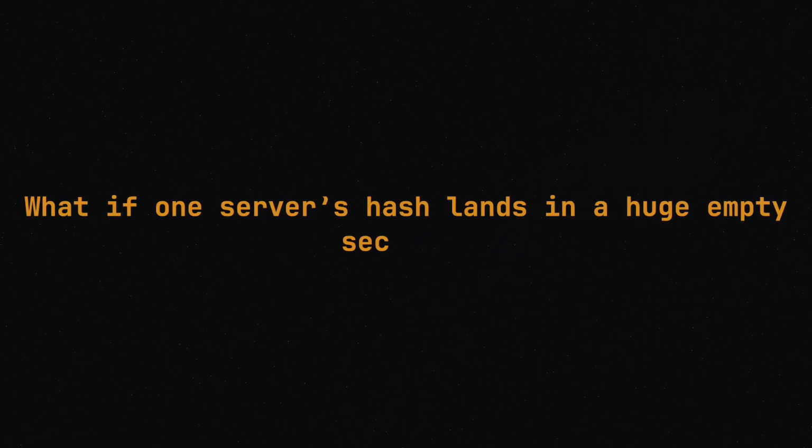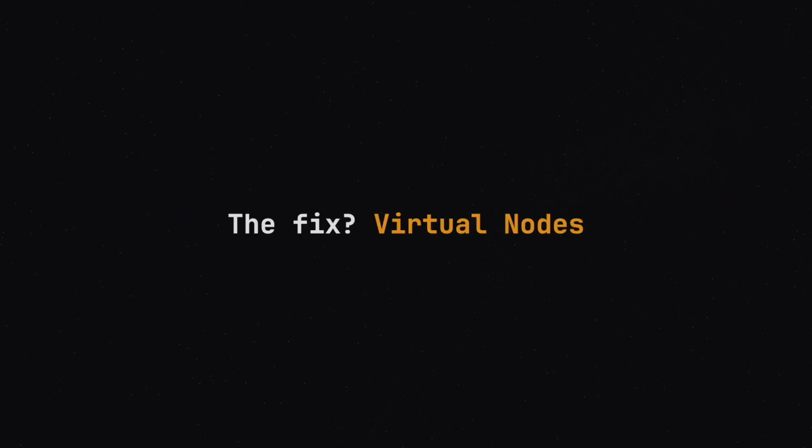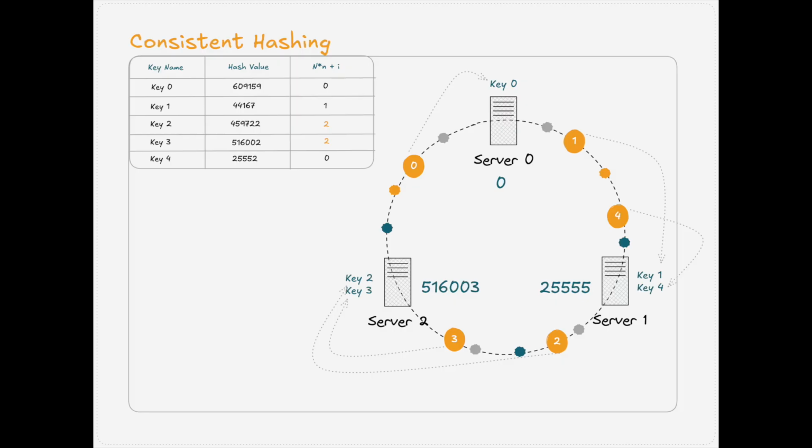But you might ask, there's one big problem. What if one server's hash lands on a huge empty section? It will get overloaded. Well, the fix is easy: virtual nodes. Instead of giving each server one point on the ring, we give it hundreds, each with a different hash. So a single physical server appears on multiple random points, spreading its ownership evenly across the ring. And now the hash space is naturally balanced.